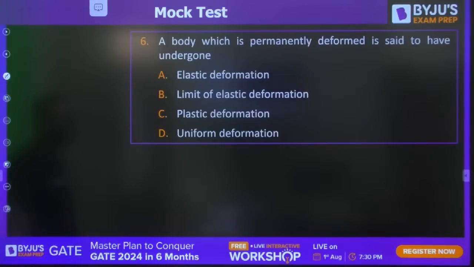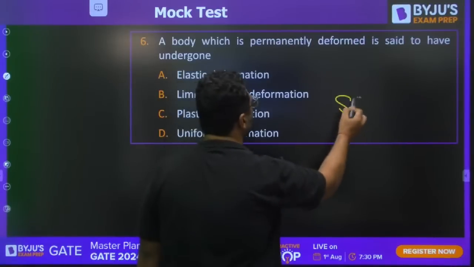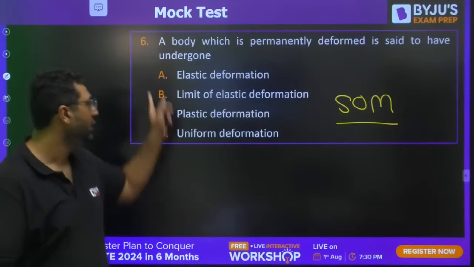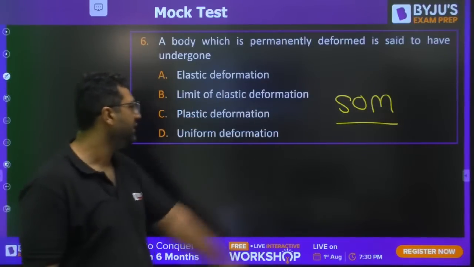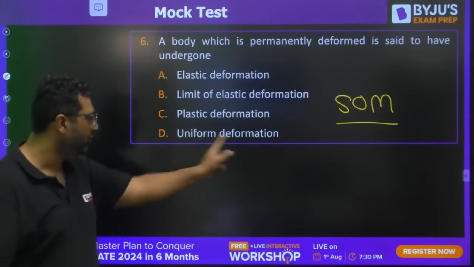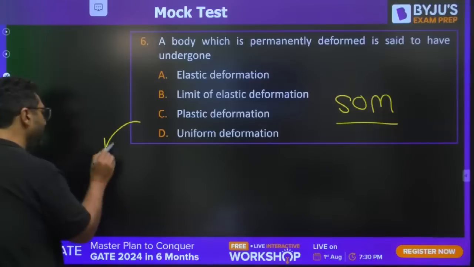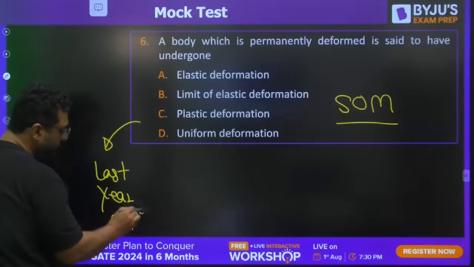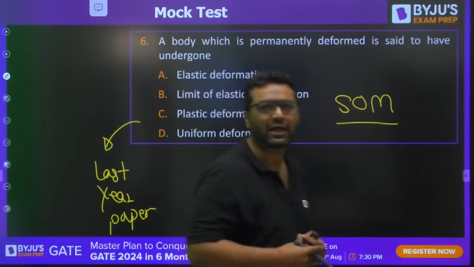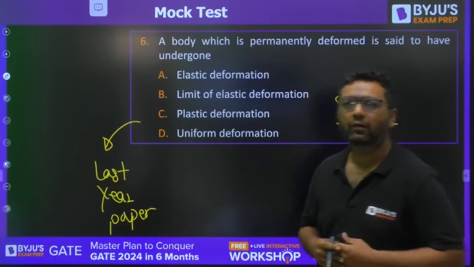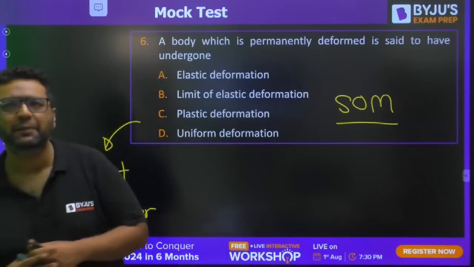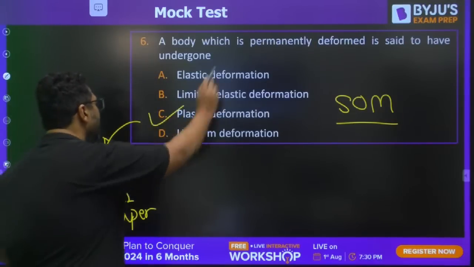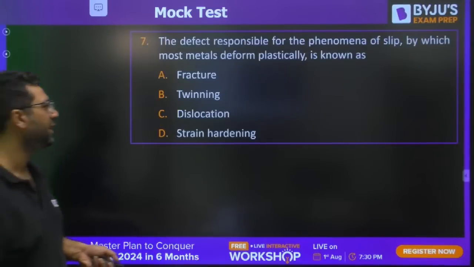Moving further, this is from strength of materials. The question says: the body which is permanently deformed is said to have undergone elastic deformation, limit of elastic deformation, plastic deformation, or uniform deformation. This was there in last year's paper. Very good. Sandeep Reddy is saying C, Parth is saying C, Vinay C, Ajay C, Shekhar Sharma C, Mani is also saying C. The answer is correct. Permanent deformation means plastic deformation.